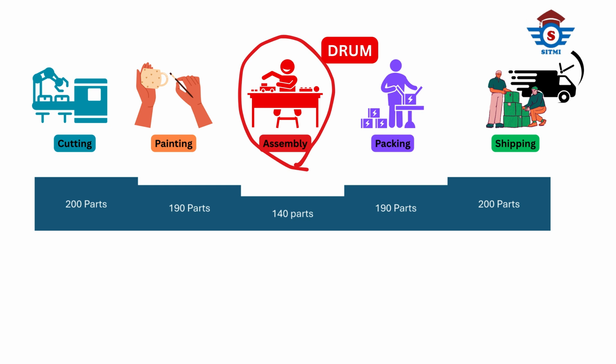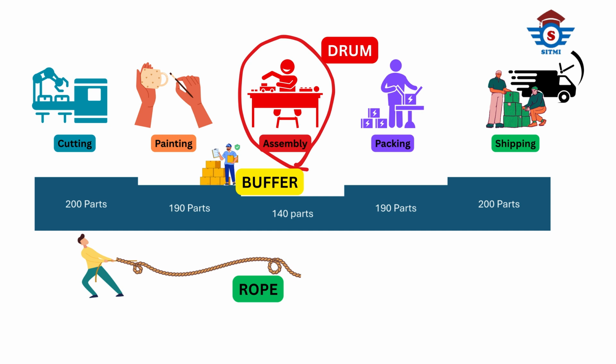To make sure this bottleneck is not impacting the entire work, we place a buffer before it, a small stock of parts that ensures the assembly line always has something to work on, even if there's a minor delay in painting or cutting. And finally, the rope is the communication or control mechanism that ties everything back to the drum. It ensures that upstream processes, like cutting and painting, don't produce faster than what the assembly can handle. So, instead of everyone working at their own speed, they align to the drum beat set by the slowest step, assembly.